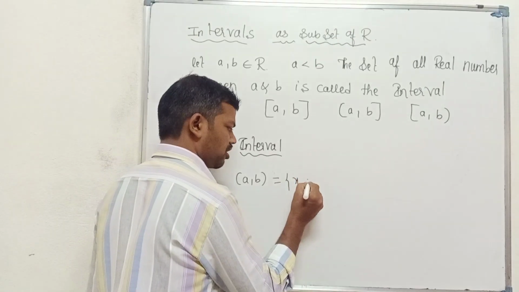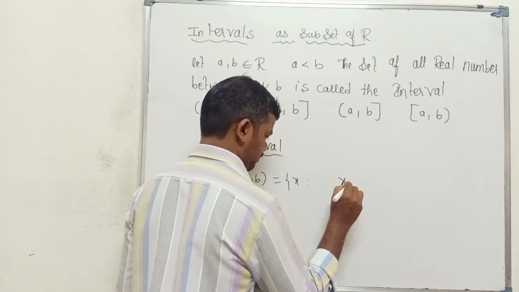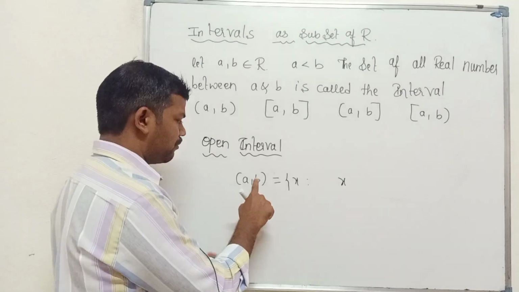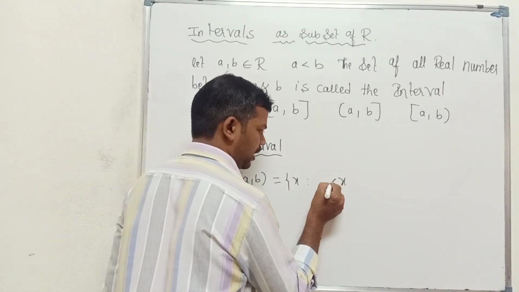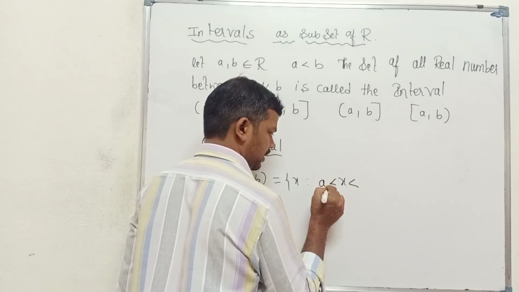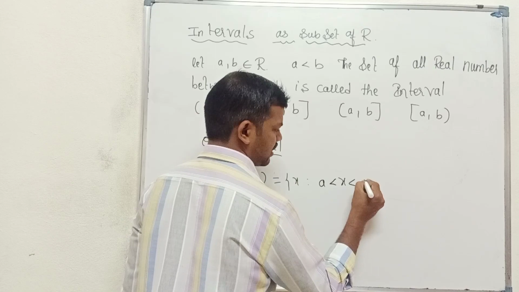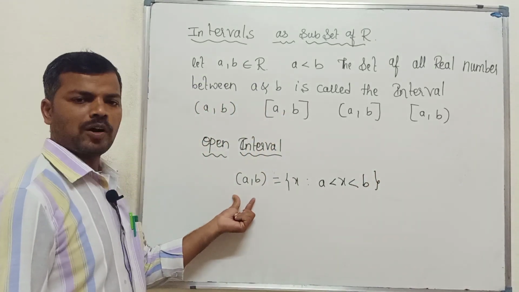So the collection of all the real numbers between a and b. Whether we have to include them or not: it should not be included. Why? Because it is open, we have to leave them out. So we use not equal. That is, x such that a is less than x, and x is less than b. So this collection is called an open interval.